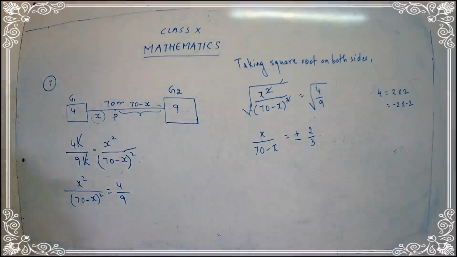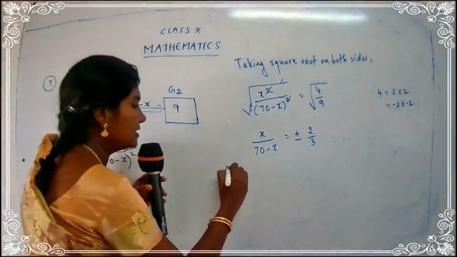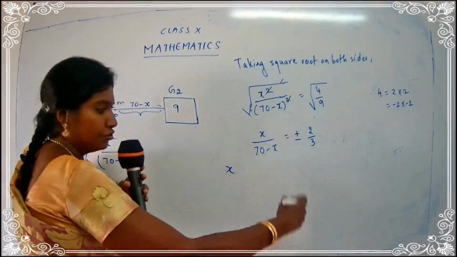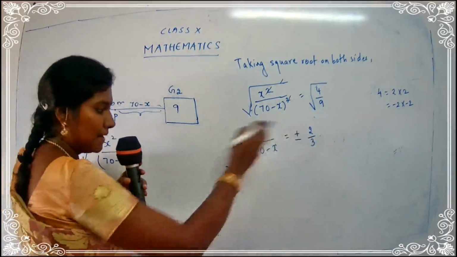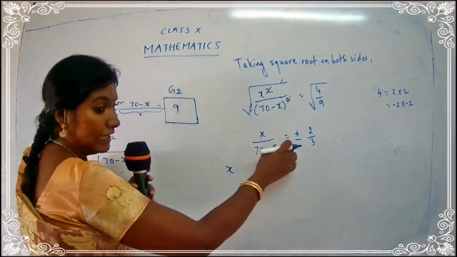Okay, so now what we have got? We have got x upon 70 minus x is equal to plus minus 2 upon 3. Now what I am going to do is split the signs. I will be writing as x upon, so you can divide the page into 2. I will take the first half as the plus part, and the second half I will take for minus.